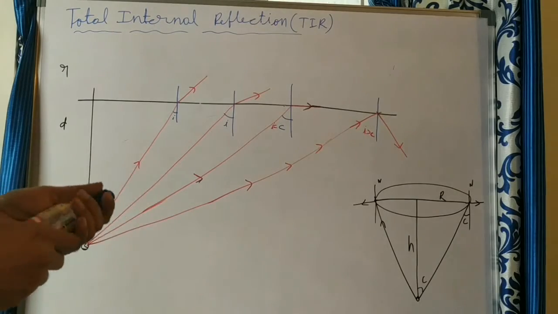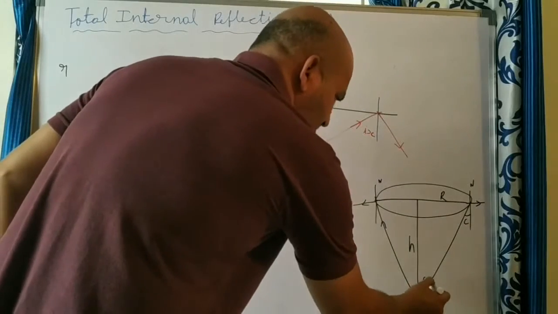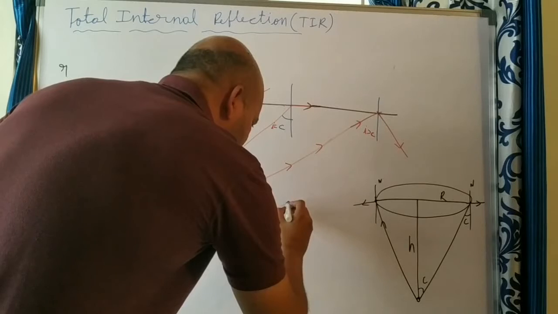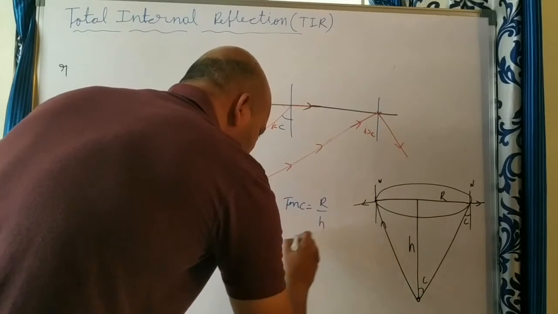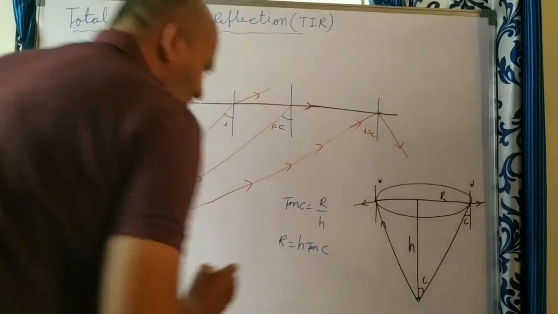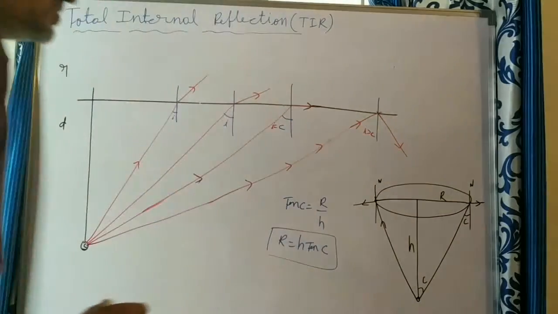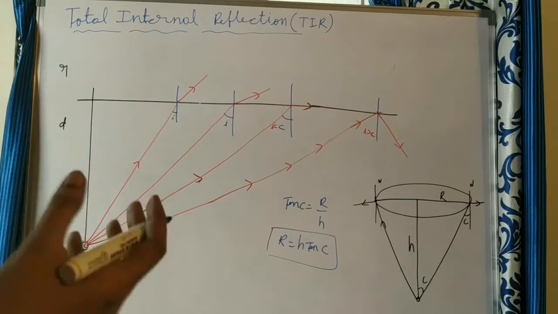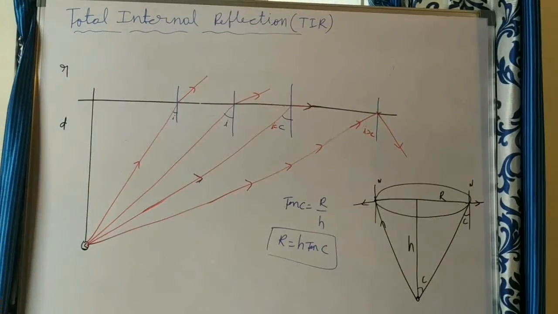So how to calculate this r value? Using the tan C formula, tan C is equal to opposite by adjacent, that is, tan C is equal to r by h. So from this, r is equal to h tan C. If you know the critical angle, we can use this formula. Up to what radius of a circular portion on the surface of the water is the source, which is placed at a depth h, visible from outside?